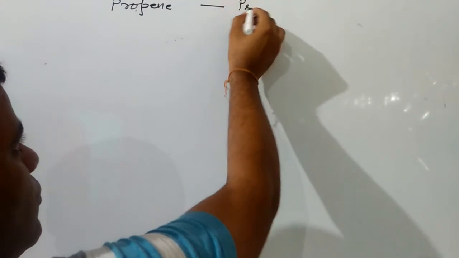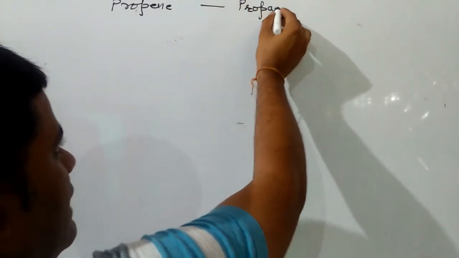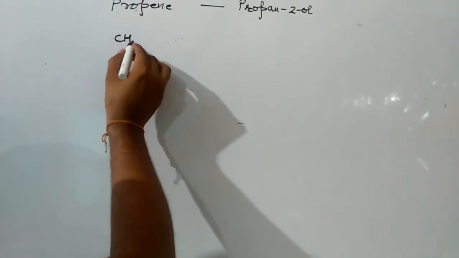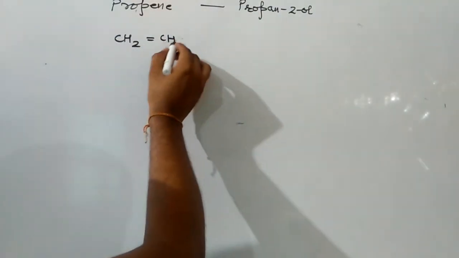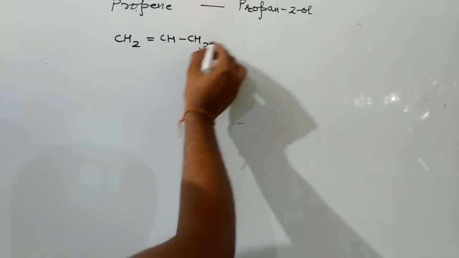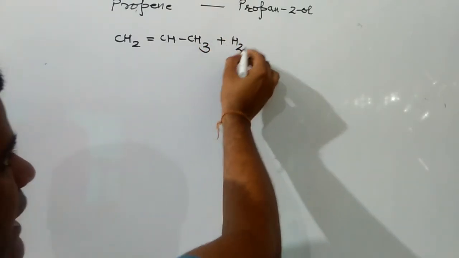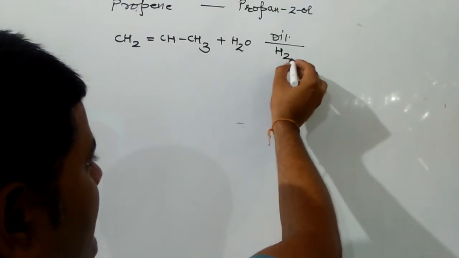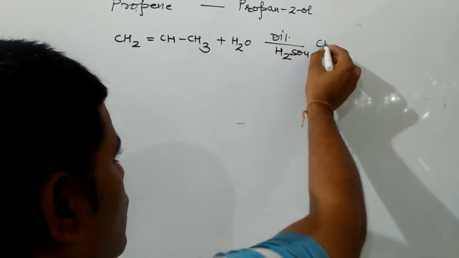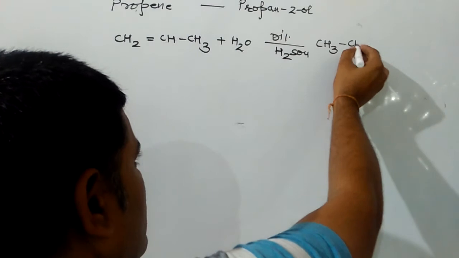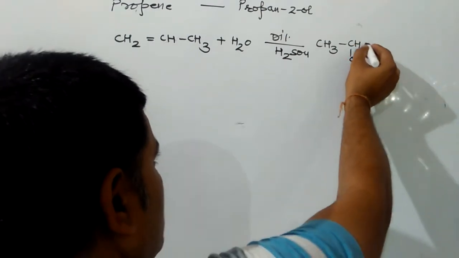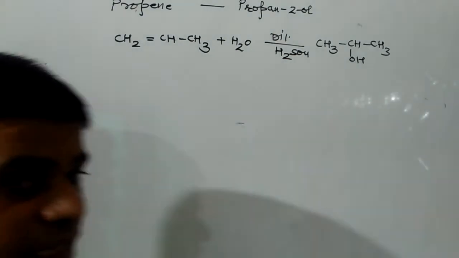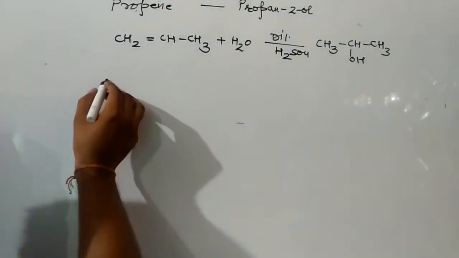Here we need to do Markovnikov addition, so simple acidic hydration will do it. Add water to propene in the presence of dilute H2SO4, which will give you propan-2-ol. It is an example of electrophilic addition and takes place according to the Markovnikov addition rule.